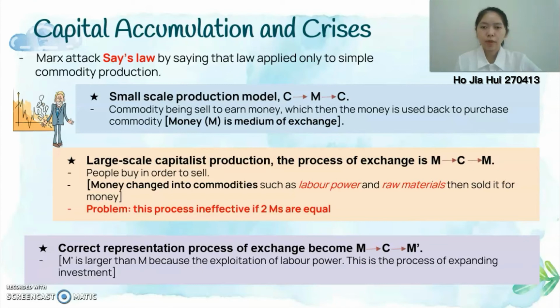In this context, money will be changed to commodities such as labor power, raw material, and machinery, which will be sold for money. However, this process will not be effective if the two M's are equal. Therefore, the correct representation of the exchange process is M to C to M'. The M' is larger than M due to the exploitation of labor power. This is the expanding investment process.